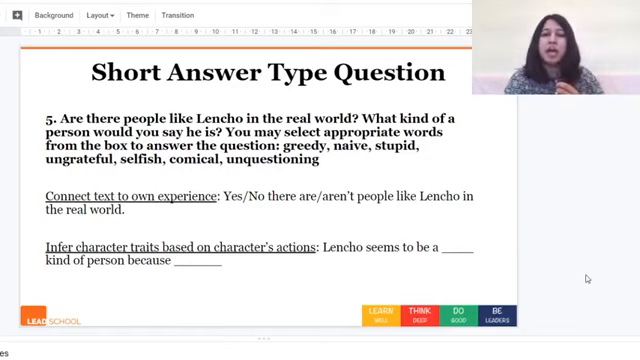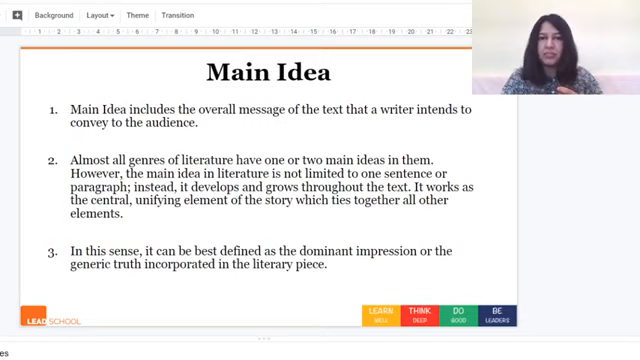Okay, so now what we'll move on to is the next LI, which is finding the main idea. So today we'll learn a bit about how we can find what the main idea of a text is. So let's look at what main idea means. Main idea includes the overall message of the text that a writer intends to convey to the audience. Almost all genres of literature have one or two main ideas in them. However, the main idea in literature is not limited to one sentence or any one paragraph. Like in the story or in the text, it develops and grows throughout the text.